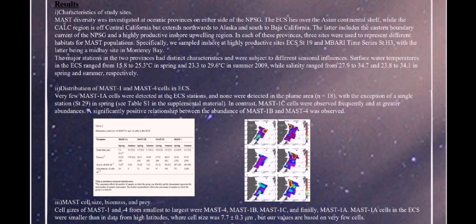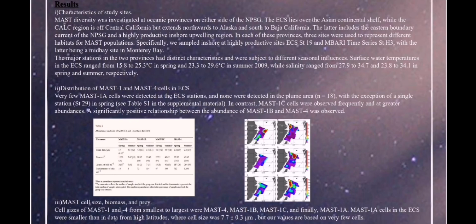The second result is distribution of MAST 1 and 4 cells in ECS. Very few MAST 1A cells were detected in the ECS station and none were detected in the plume area, with the exception of a single station in spring. In contrast, MAST 1C cells were observed frequently at greater abundance. A significantly positive relationship between the abundance of MAST 1B and 4 was observed.